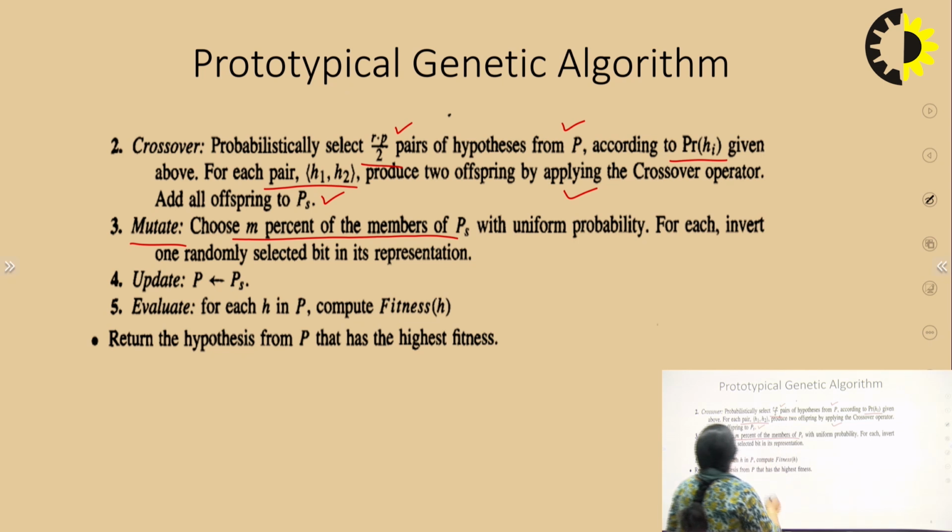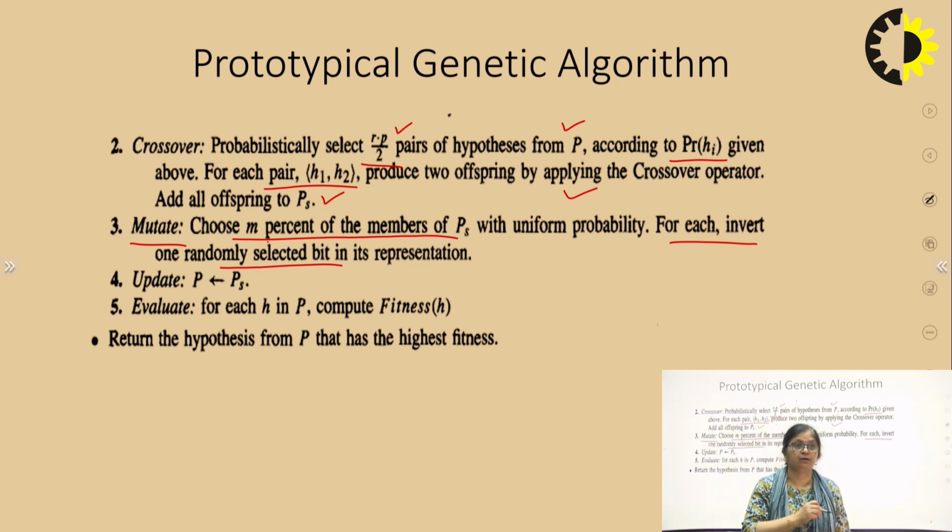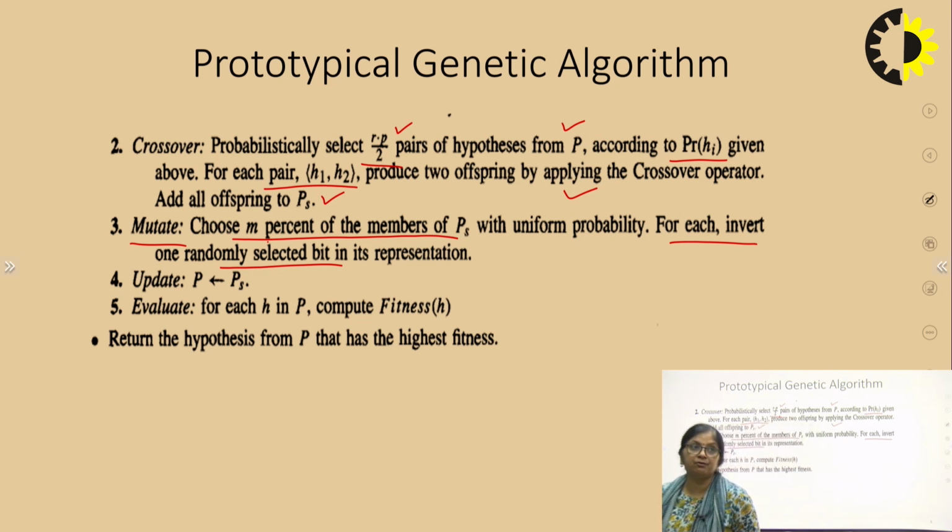So what we will do, we will select the M% of the members of PS with uniform probability. It means we can select any, there is no proportion we are calculating here. Now in these M% of members, for each invert one randomly selected bit, that is mutation. What is mutation? Randomly we will invert any one bit. Other than crossover and selection, we have got a new hypothesis in that we have inverted just one bit.